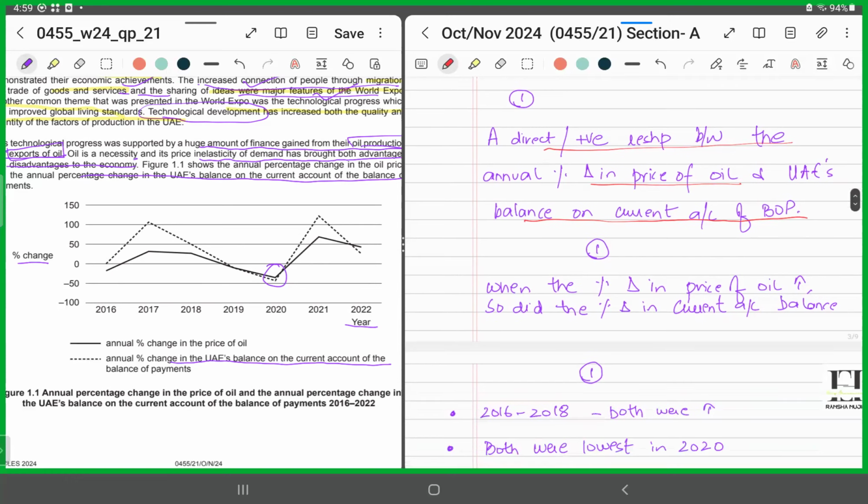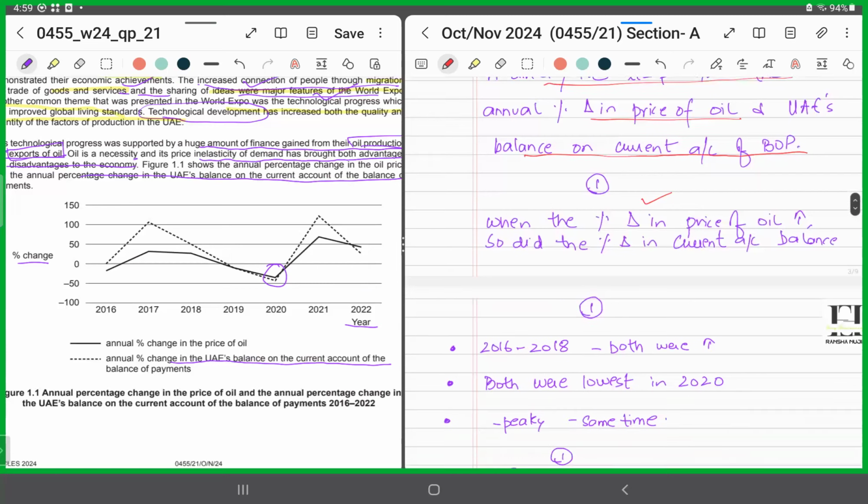Now you'll expand on it. When the percentage change in price of oil rose, so did the percentage change in the current account balance. And vice versa. When the percentage change in the price of oil fell, so did the percentage change in the current account balance. Get it? Now you will support this statement of yours with a relevant detail. You'll support it with evidence. For instance, from 2016 to 2018, both were increasing.